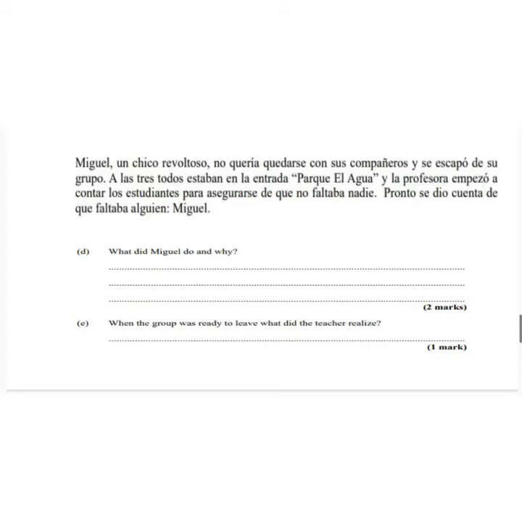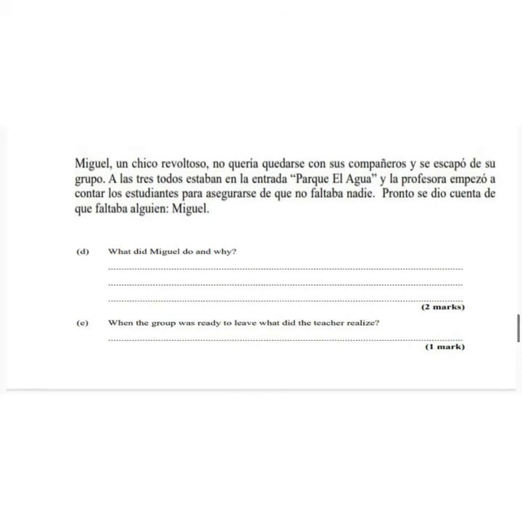So the comprehension goes on to say that Miguel, a very mischievous boy, didn't want to stay with his friends, so he escaped from the group. At 3 o'clock, when everybody else was at Parque El Agua, the teacher started to count to ensure that none of the students were missing. She soon realized that Miguel was missing. So there you notice that we would have our answer for the other 2 questions.